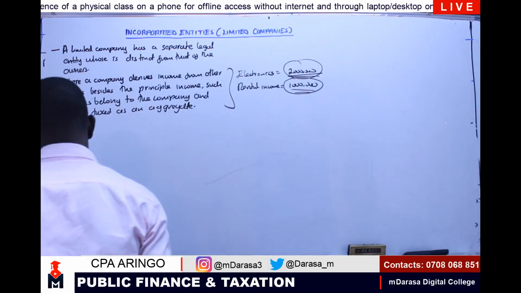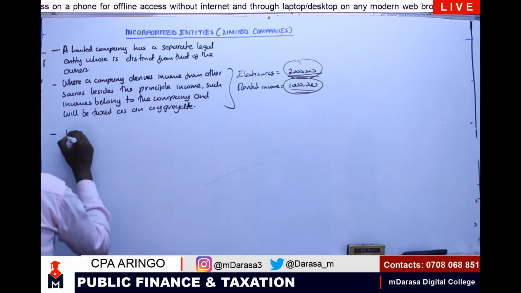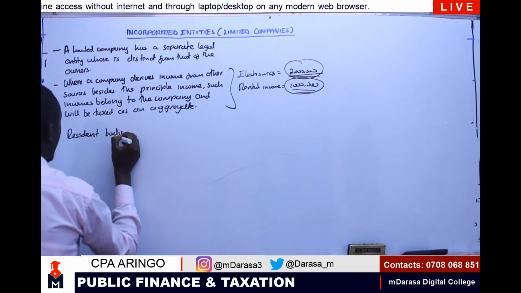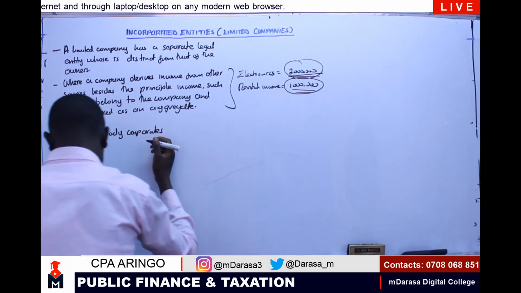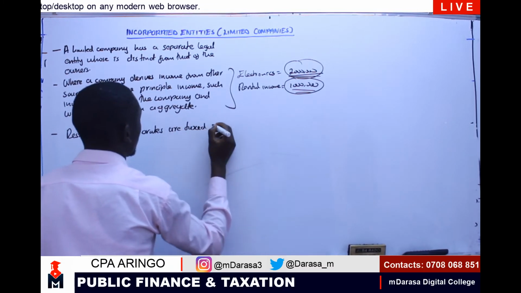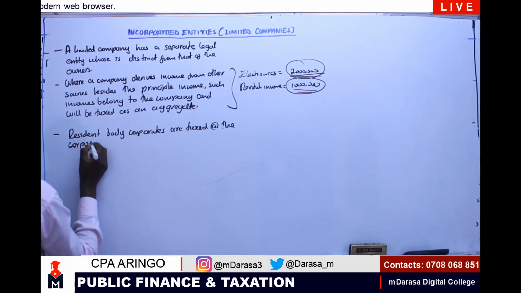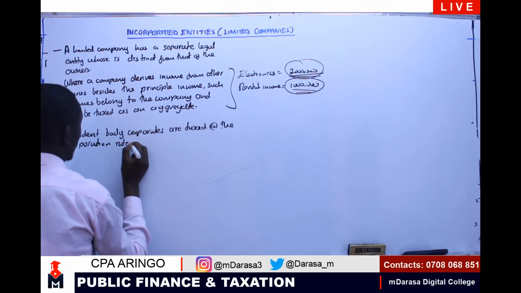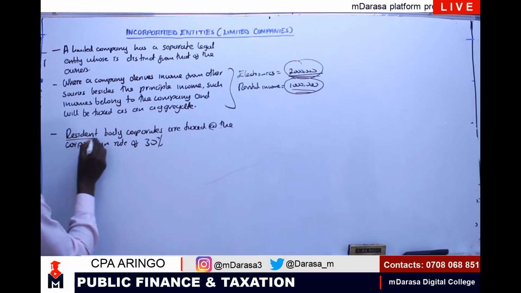Whenever we are dealing with companies, we normally say that resident body corporates are taxed at the corporation rate of 30%. Mark that very key: the keyword is resident.